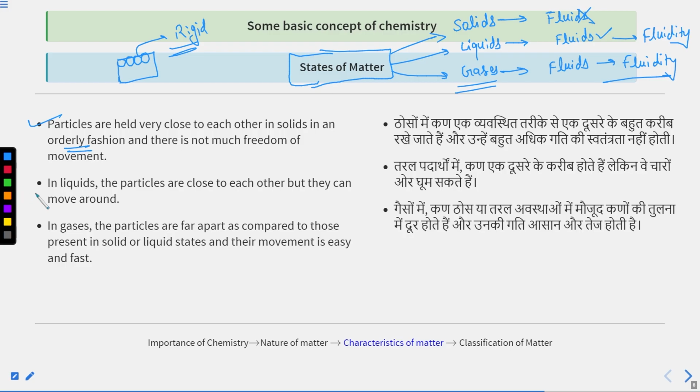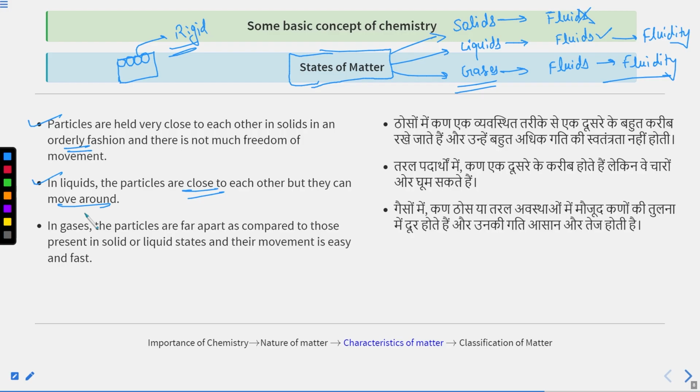In case of liquids, the particles are close to each other, but they can move around. That means they have more interparticle space than solids, but they have less interparticle forces of attraction than solids.